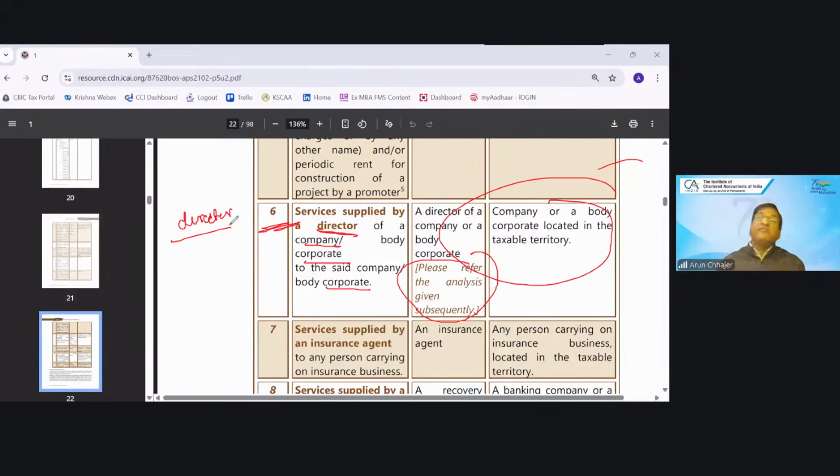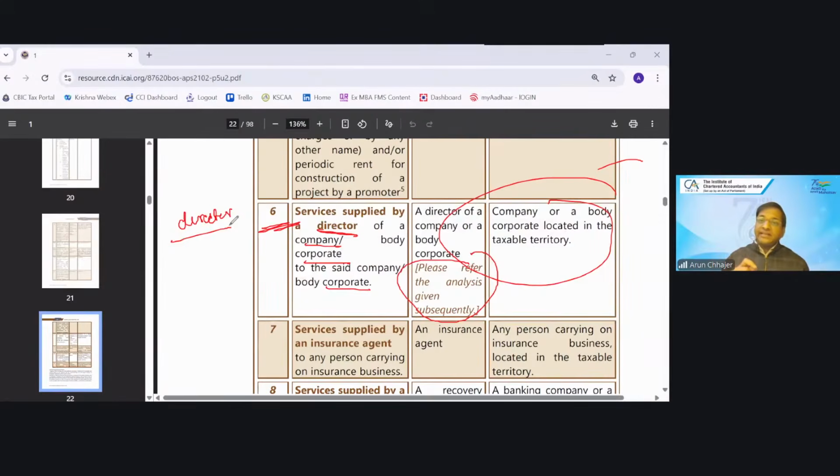Next point: if I am an independent director, a non-regular director, not an executive director, then whatever I am getting, as per the Companies Act, the circular has linked with the Companies Act. They are saying that an independent director cannot be an employee of the company. So whatever amount I take, whether remuneration, fees, or any professional services, the recipient company will pay the tax under RCM.